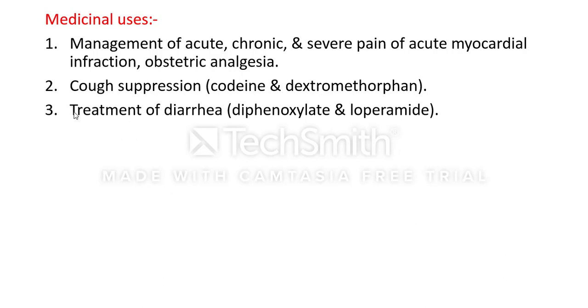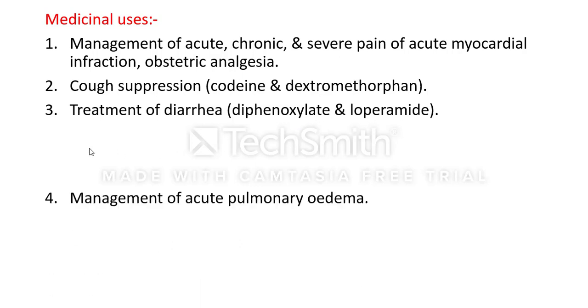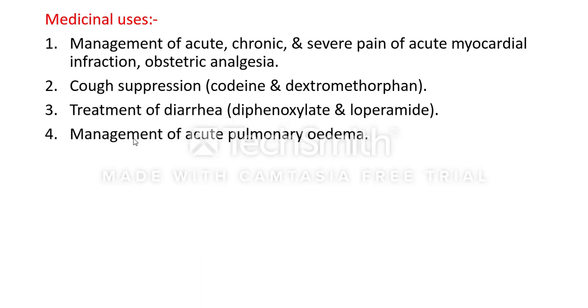The third use of narcotic analgesics is the treatment of diarrhea. Examples of narcotic analgesics for treating diarrhea are diphenoxylate and loperamide. The fourth use is the management of acute pulmonary edema.